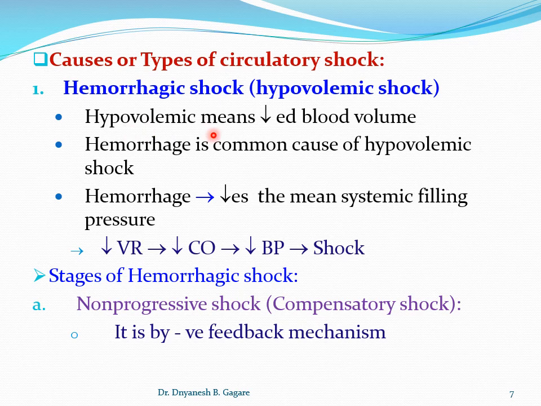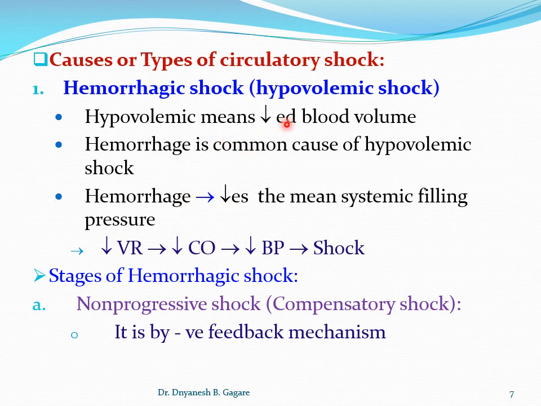Hemorrhagic shock is due to decreased blood volume. Hemorrhage is a common cause of hypovolemic shock. So the blood volume in the body is not sufficient, or there is a loss of blood, and the main cause is hemorrhage, meaning loss of blood, for example in an accident.